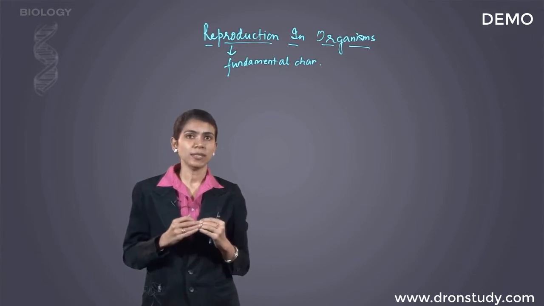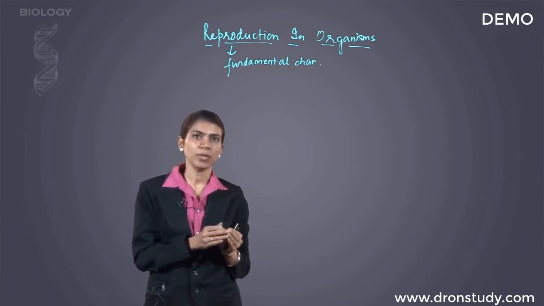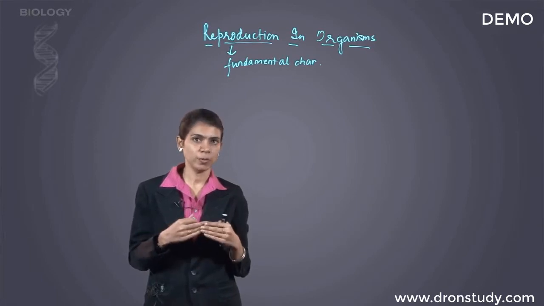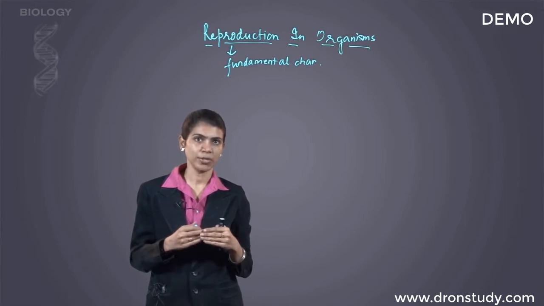Secondly, what is basically reproduction? It is formation of young ones by fully grown up individuals. So, new young ones will be formed by individuals which have already grown up of the same species.